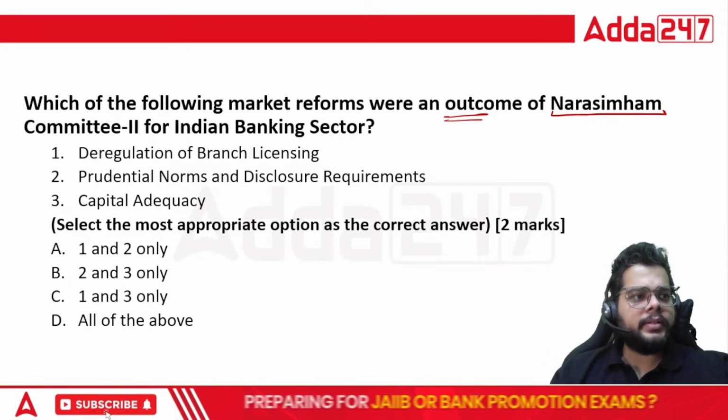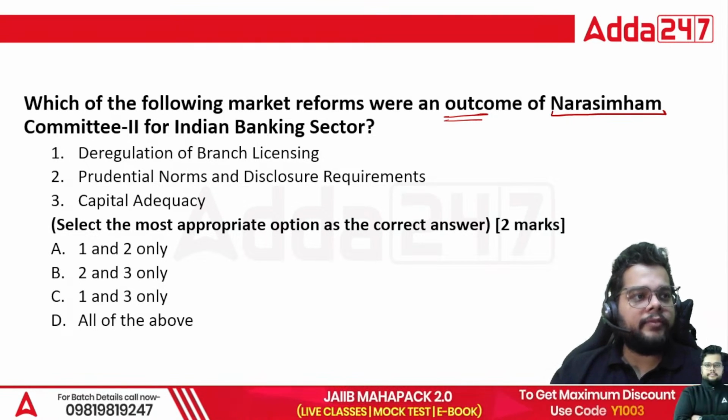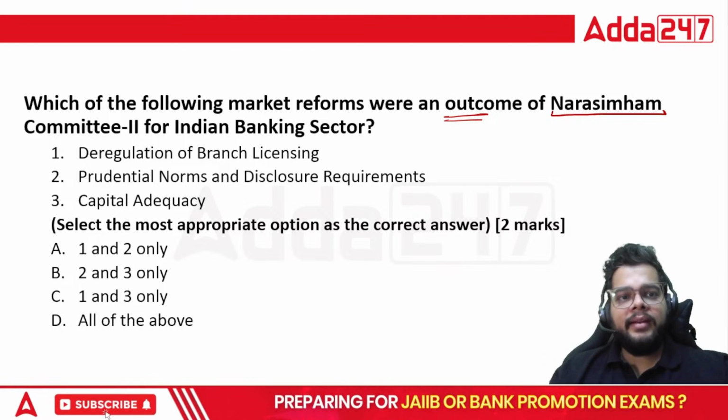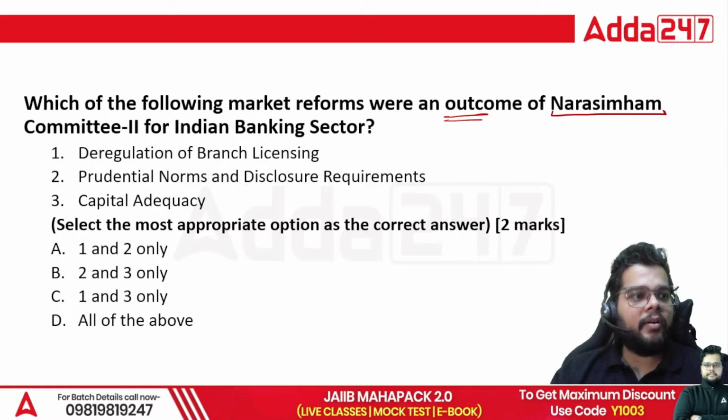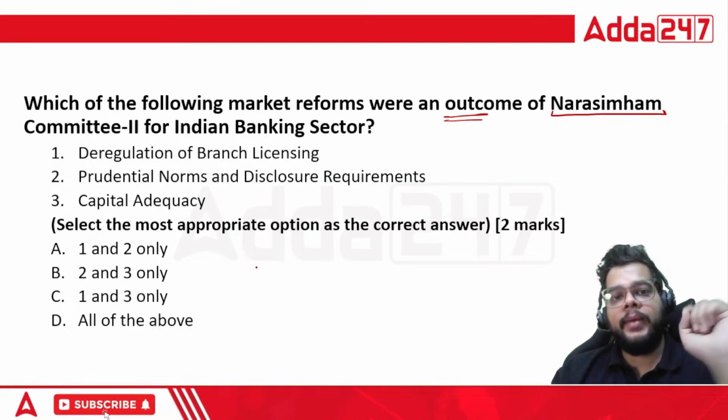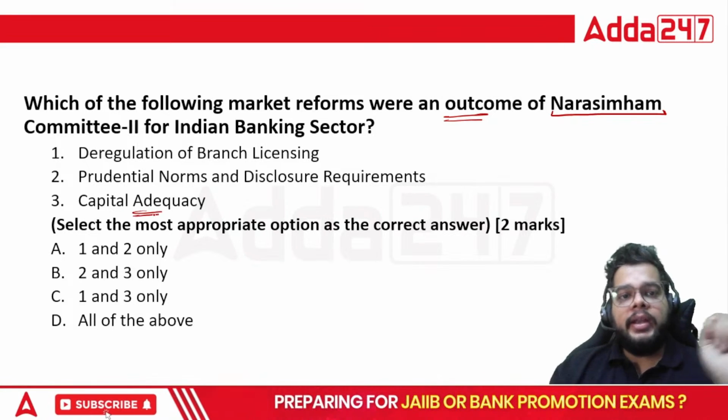A very simple question, I would say, not a difficult one. But again, if you are a fresher, then you might find some difficulty in eliminating certain options. So the first statement states deregulation of branch licensing, whether it was done or not. Then we have prudential norms and disclosure requirements, capital adequacy.